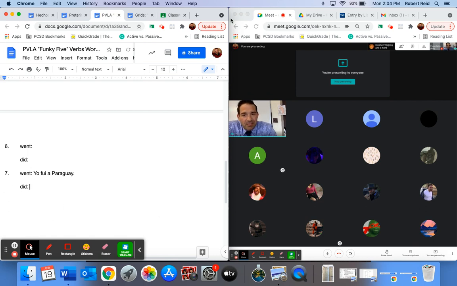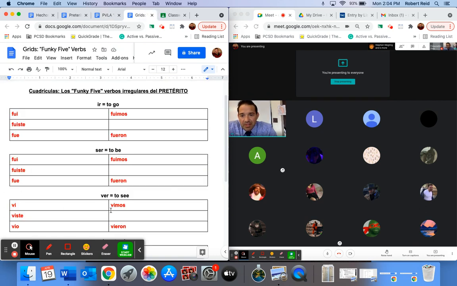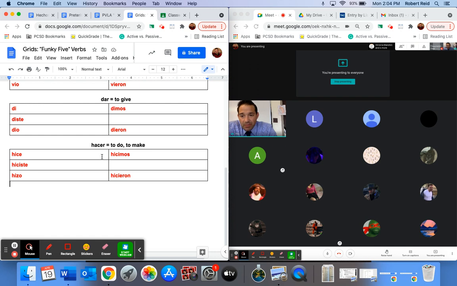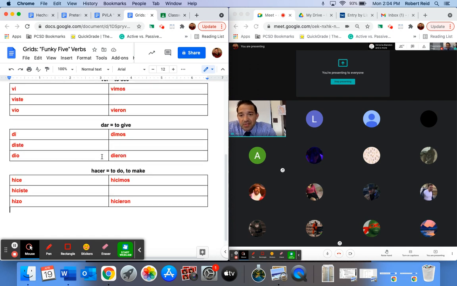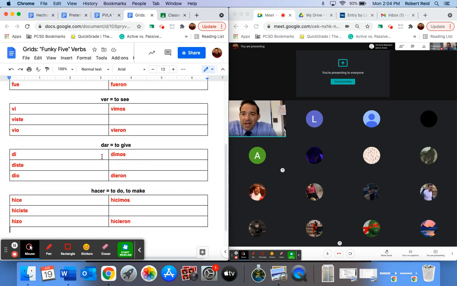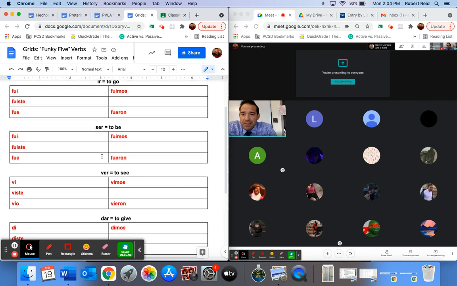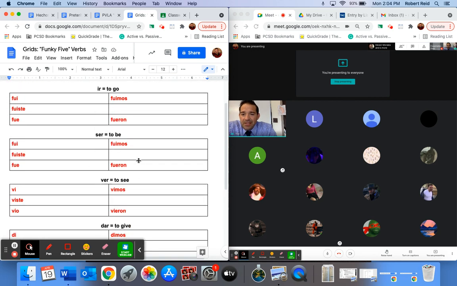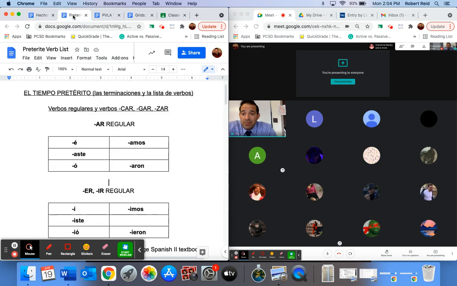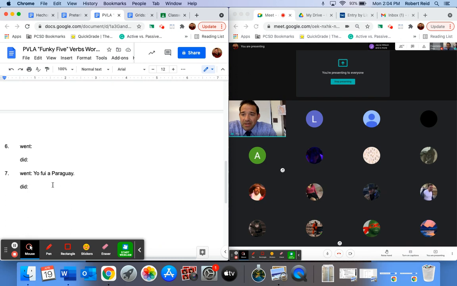Now, that doesn't mean that you use the verb hacer for each one of them. You might, if it says to use it. If not, you just have to write what they did there. And it's mainly these verbs. But like I said, you might see verbs that you have to just use your verb list for, okay, and the endings. Okay, so I went to Paraguay.